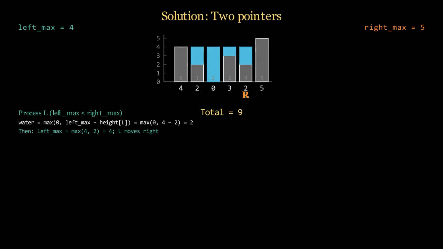Left max is less than or equal to right max, so we process the left side. At index 4 height is 2. Water is left max minus height, 4 minus 2 equals 2. We add it, total is now 9. We have finished this index, so we move L one step right. Total trapped water is 9. The 2 pointers meet after processing each bar once.